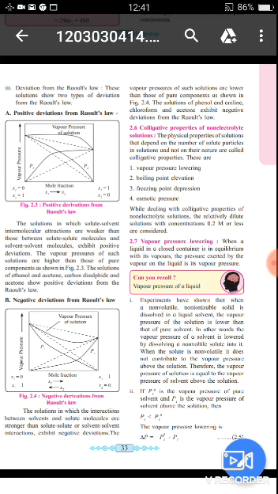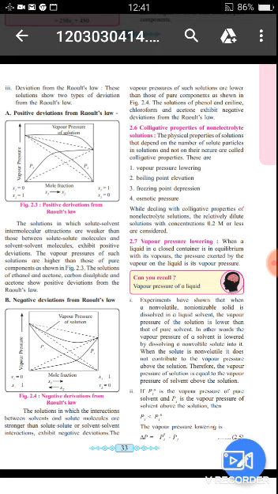A type of property which depends on the number of solute particles and does not depend on their nature is called a colligative property. There are four important colligative properties: first, vapor pressure lowering; second, boiling point elevation; third, freezing point depression; and fourth, osmotic pressure. So one by one we discuss the four colligative properties.